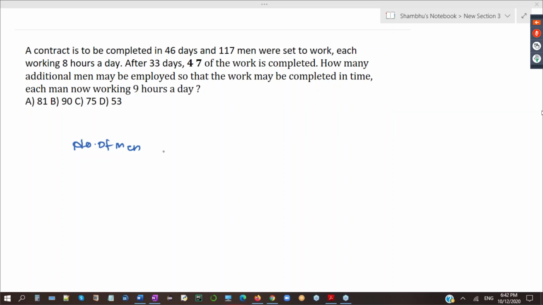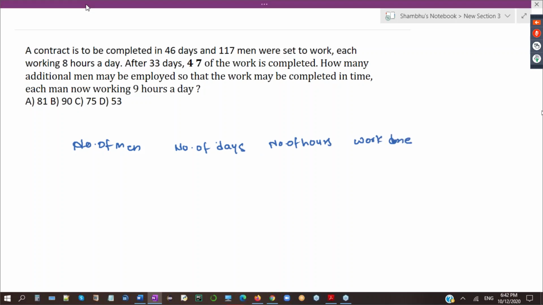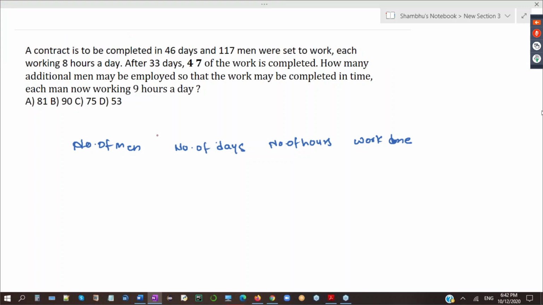So we have 4 variables: number of men, number of days, number of hours, work done. First, I will write which relation, directly or indirectly. Number of men and number of days, I told you indirectly. Number of days and number of hours, I told you indirectly.